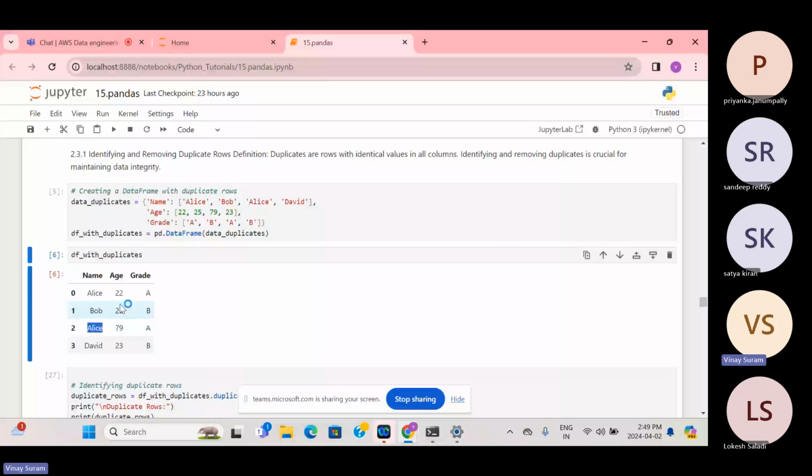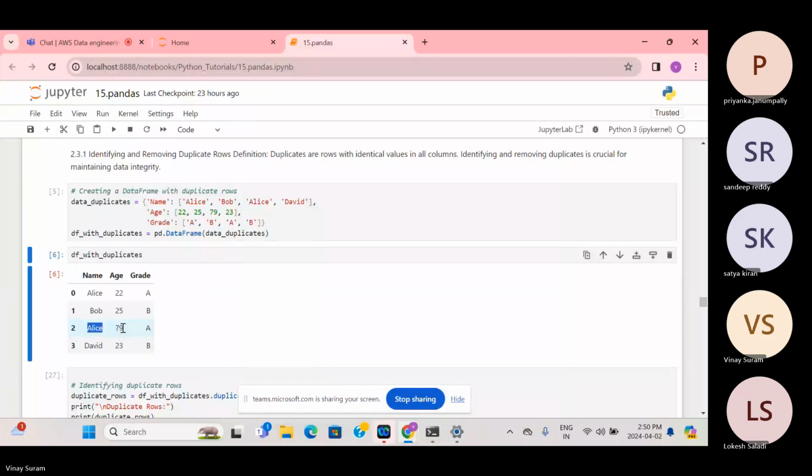If the age is different, we can say that this is not duplicate data, because one Alice might be 22 years old and the other Alice might be 79. So those two people are different. But in case the one who is 79 years old is also 22, that means that record might be a duplicate record, because that record has completely the same data as the other record.